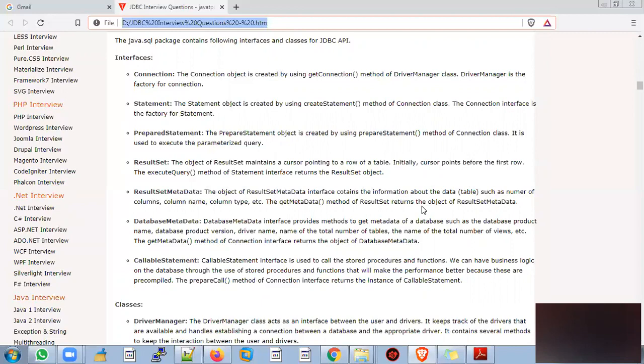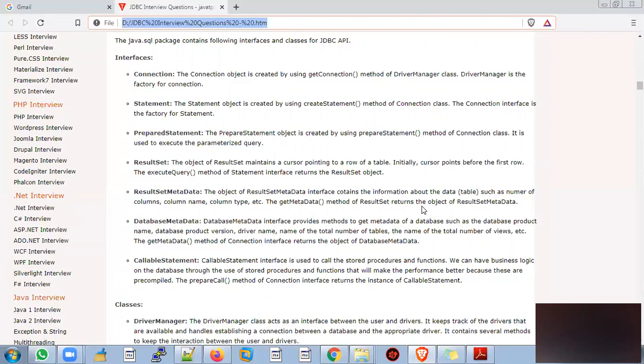DatabaseMetaData: if you want to get the total number of views, number of tables, driver name, database product name, and database version, all that information, we can get the database information with the help of getMetaData. CallableStatement: if you want to trigger procedures or functions, we call the prepareCall method on the connection object.